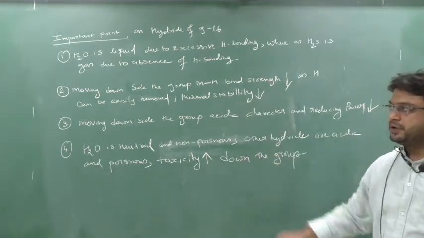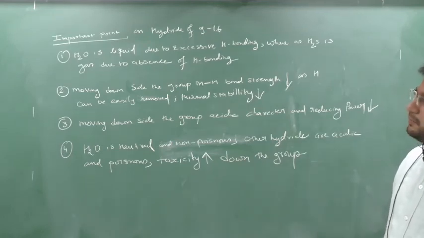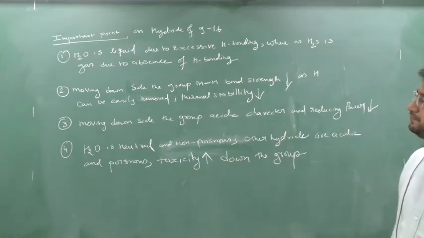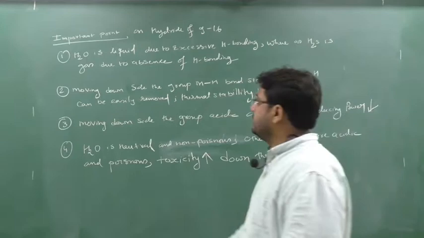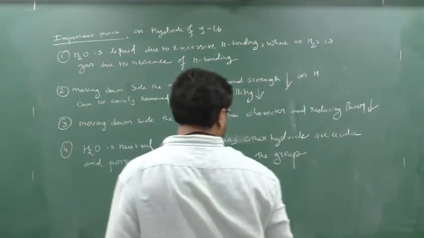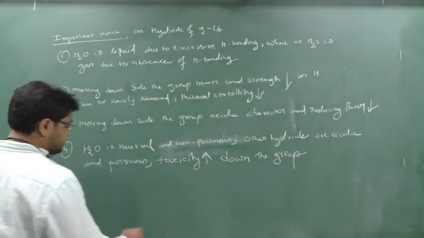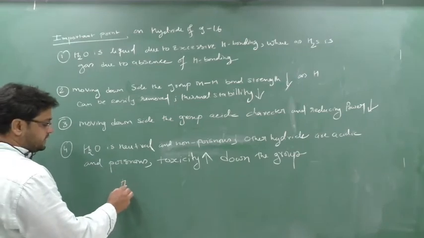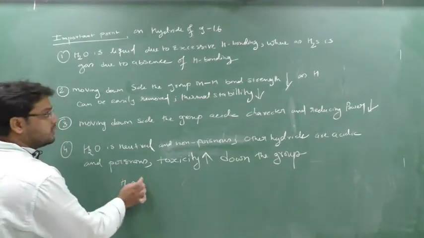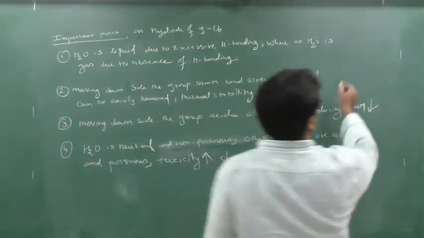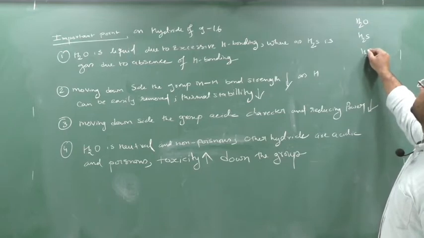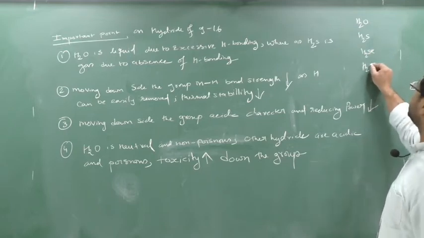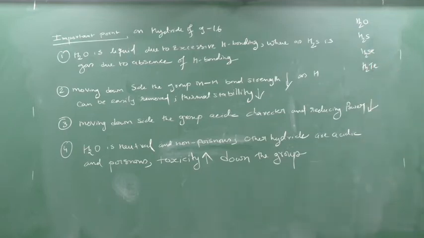These 4 points I have written are very important because questions will come from them. One more point I have to write down, I will explain this, don't worry. So see, first point is H2O is a liquid. In group number 16 we have the hydrides of group number 16. The first element is oxygen, meaning H2O hydride, then H2S, H2Se, H2Te. Clear? So first point is H2O is a liquid.